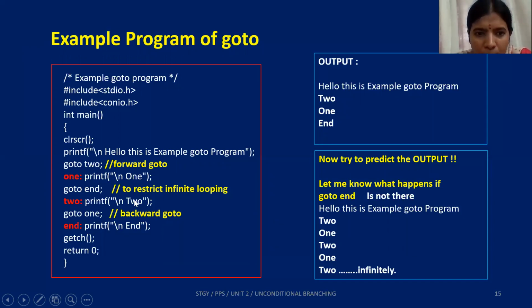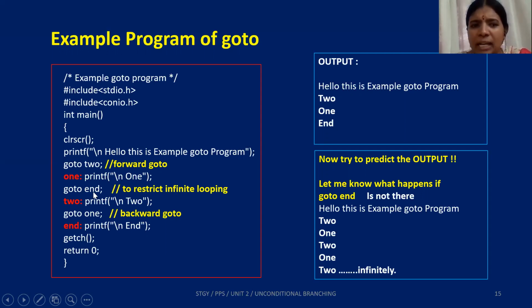So I got 2, I printed 2. Then immediately after this, the sequential execution begins. So therefore, there's a call for goto 1. For goto 1, the label 1 is defined before the goto call. So therefore, this makes a backward push, and this is an example for backward goto. You go and print 1. Whenever a label is executed, the execution becomes sequential. So it just goes ahead and goes to end, comes here, end is printed, you're stopped. So therefore, the output is hello, 2, 1, and end.